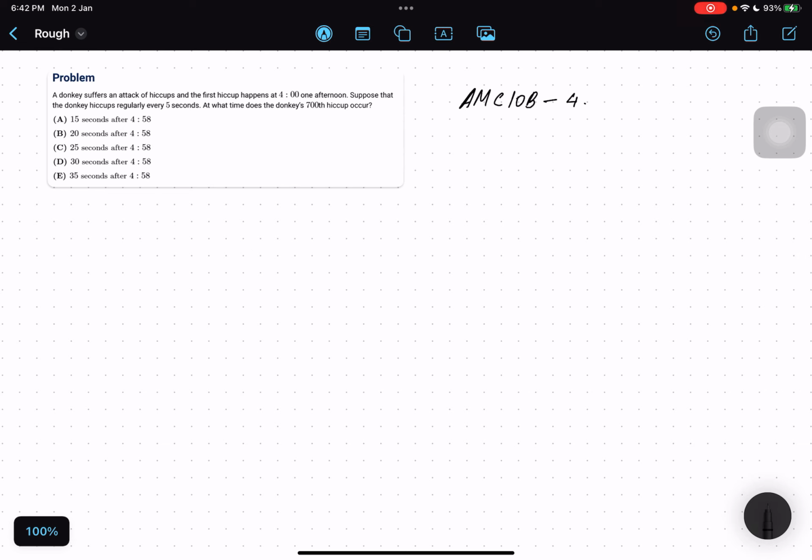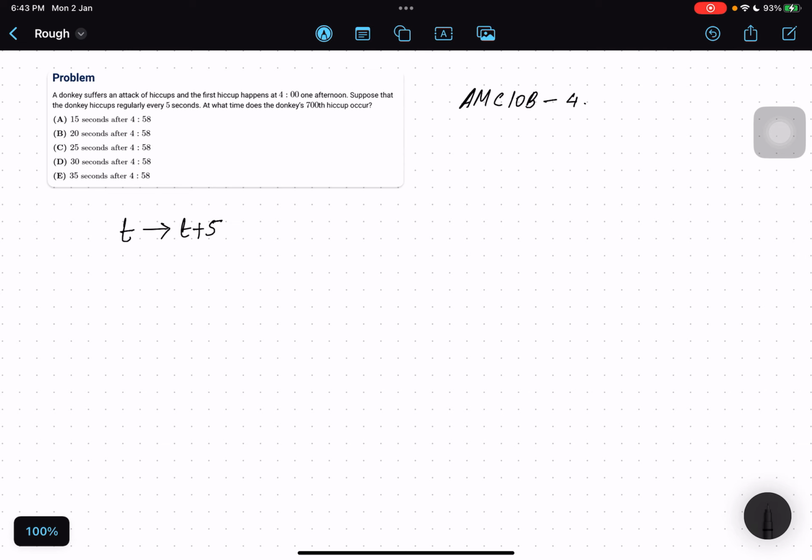Okay, so every 5 seconds it will hiccup regularly. Suppose t is the time, then the next hiccup is at t plus 5, considering t in seconds.